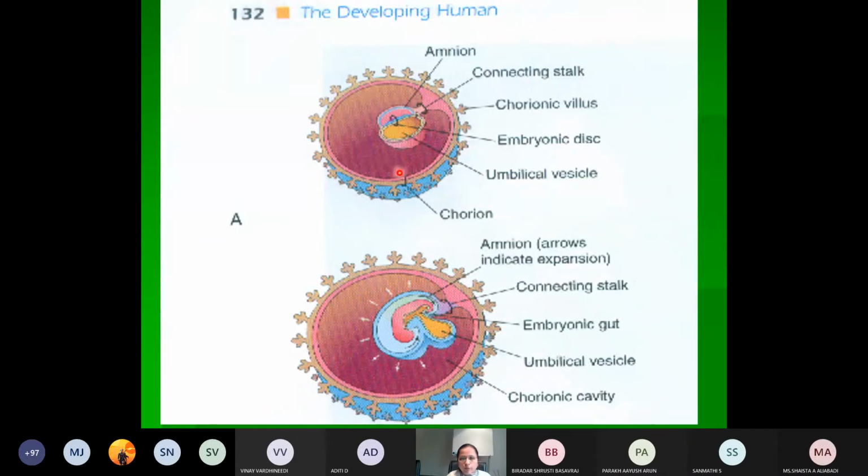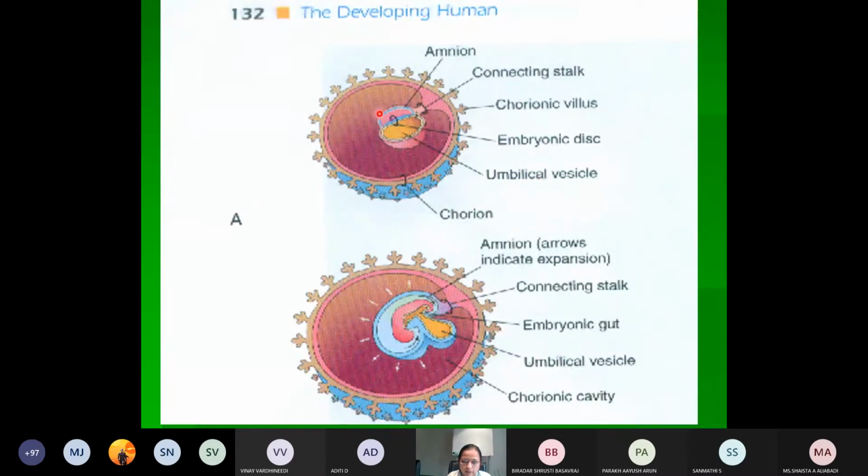So I hope you all remember. This extraembryonic mesoderm, with the formation of the extraembryonic coelom, is divided into two parts. One is called the somatopleuric mesoderm and the other is called the splanchnopleuric mesoderm. The somatopleuric mesoderm lines the amniotic cavity and the trophoblast, whereas the splanchnopleuric mesoderm lines the yolk sac. So this is the splanchnopleuric.